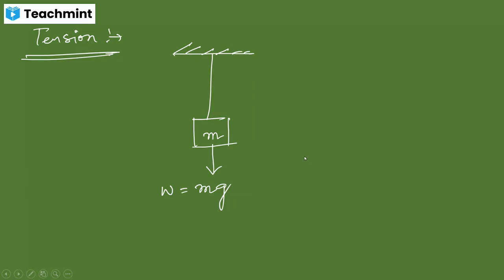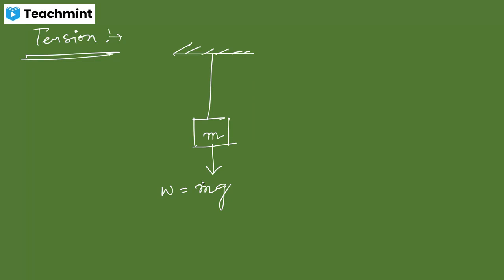As the weight is working in the downward direction, there are Newton's laws. Newton had three laws. The first law says that if an object is in the state of rest or in the state of motion, and you don't apply any unbalanced force, the object will not change its state. This is the first law, from where we got the concept of inertia and the definition of force.